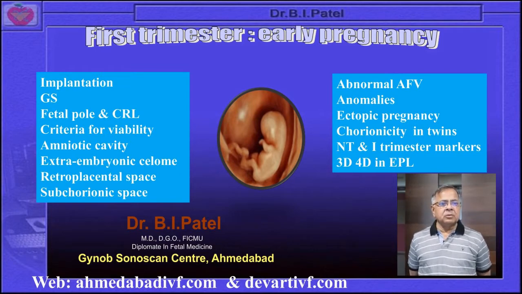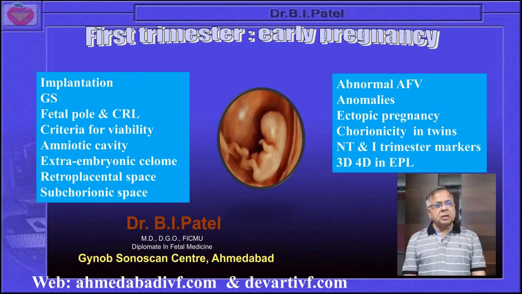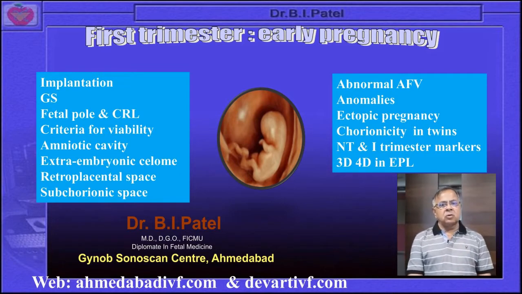So you will appreciate here the implantation, the gestational sac, the fetal pole, the crown rump length, how to measure the fetal embryo, then criteria for viability and the amniotic cavity. There are many subjects regarding all these things. Today we will stick to a few of the specific physiological problems.